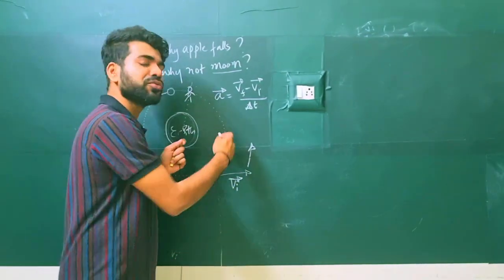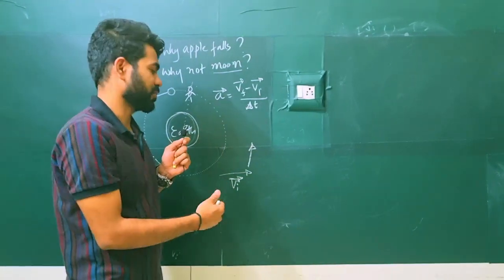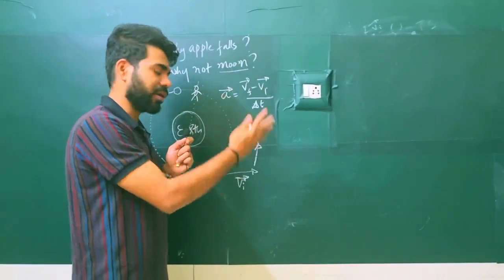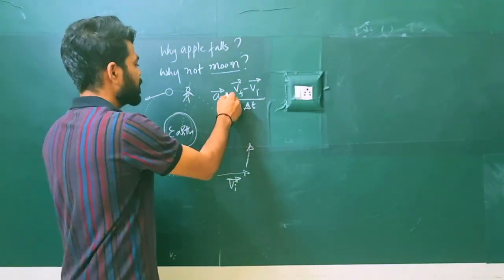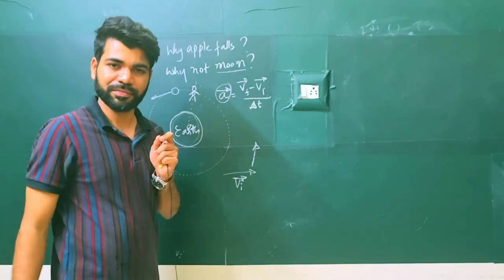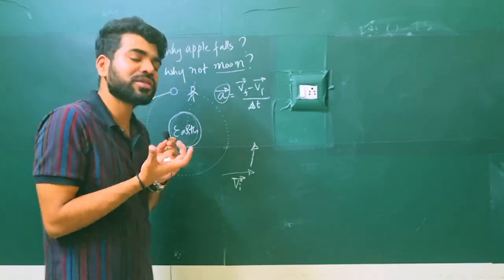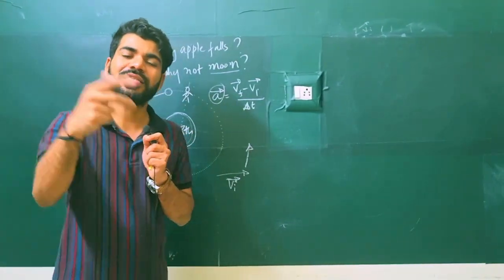That means I changed your direction, your path, your velocity. That means I gave you an acceleration. Acceleration is something responsible for changing the velocity.